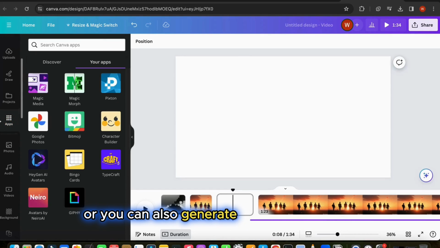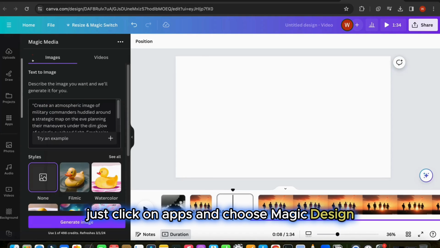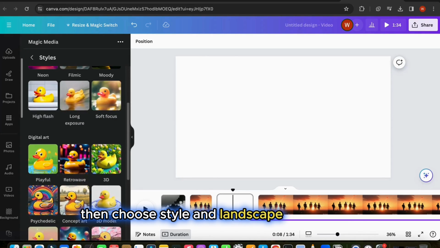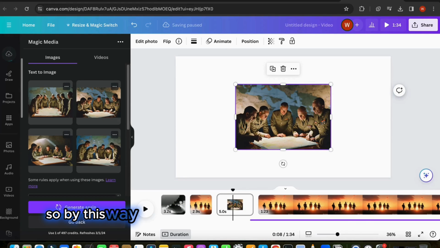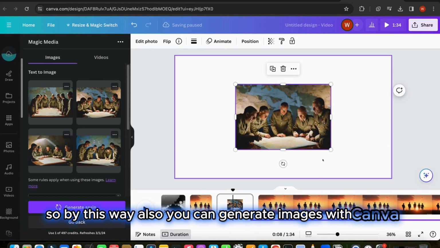Or you can also generate images with Canva. Just click on Apps and choose Magic Design. Then choose Style and Landscape Aspect Ratio. So by this way, also you can generate images with Canva.